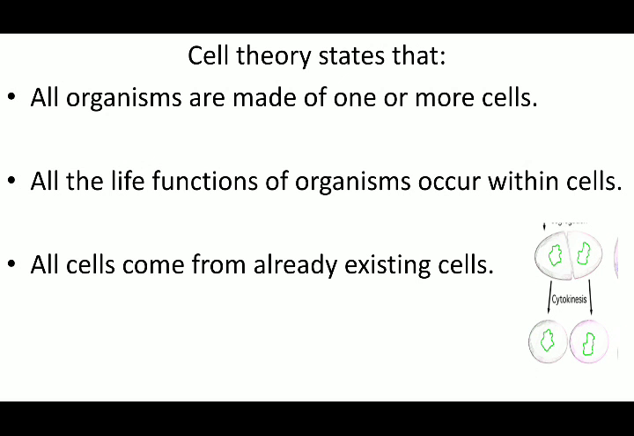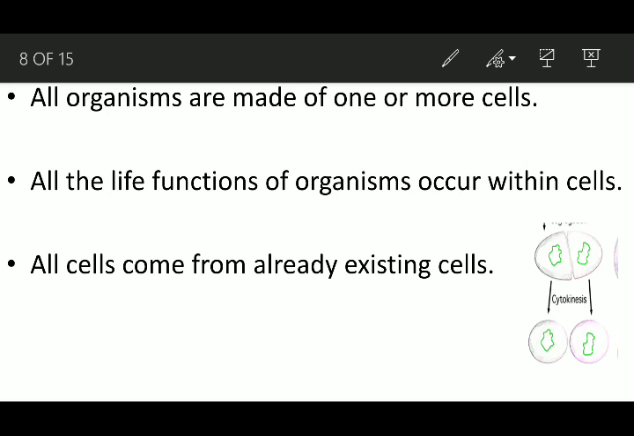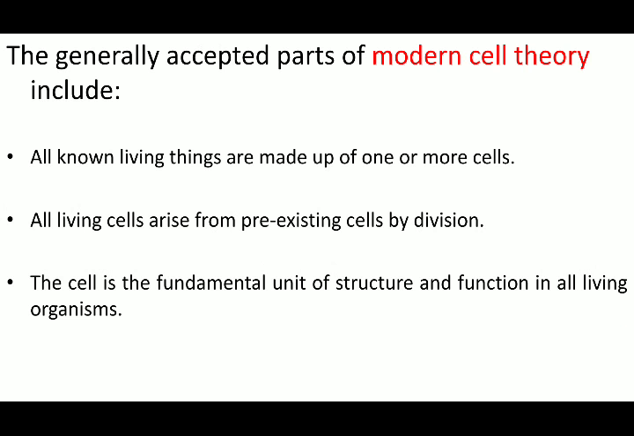All cells come from already existing cells. Now, the theory of biogenesis was also one of the theories correlated with how the cell came into existence. The biogenesis theory stated that one living organism can give rise to another living organism. So a pre-existing cell can give rise to a new cell. That is what is stated in your theory of biogenesis or cell theory.